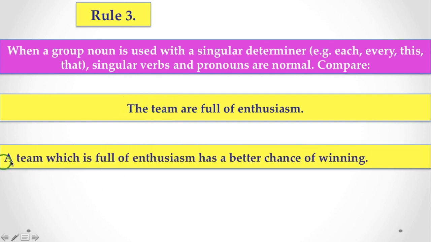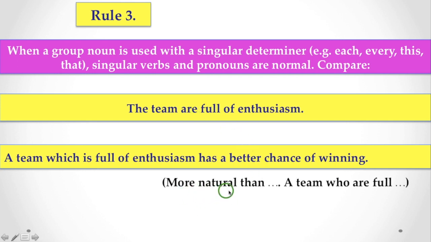But a team which is full of enthusiasm has a better chance of winning. Here a team is not a collection of individuals, but is considered as a unit. Here when a group noun is used with a singular determiner, here a, a singular verb is used, but if we use the, then you have to use a plural verb.